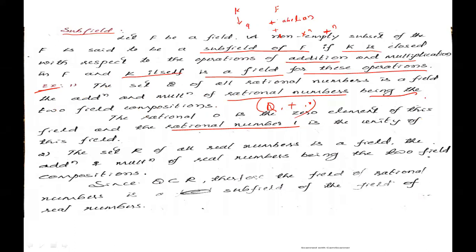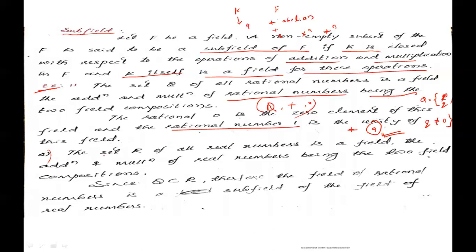Rational numbers are numbers in the form p by q such that q is not equal to 0. Rational numbers satisfy the field properties, which we already saw in the previous class. Therefore, the set of rational numbers is a field.